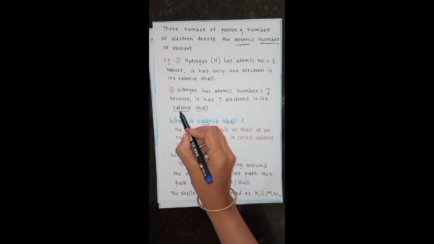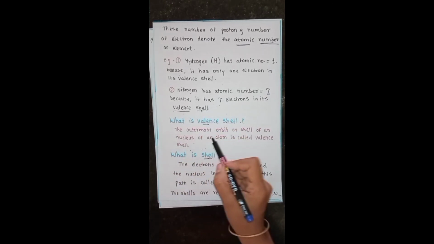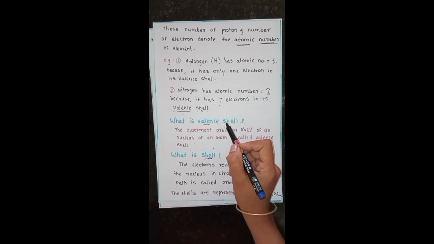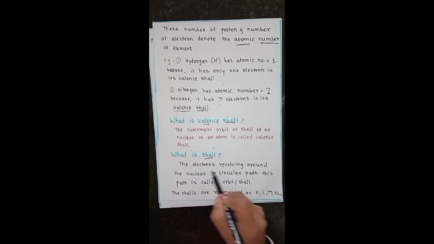In this discussion a new term arises: the valence shell. What is meant by valence shell? Before discussing the valence shell, we have to know what a shell is. A shell is the circular path in which electrons revolve around the nucleus.